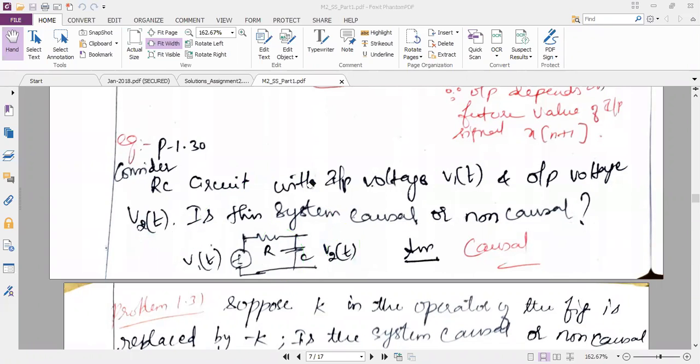For a system to be causal, it should obey one of the conditions: one condition is past and the other is present. Out of the two conditions, it can obey any one; not always both need to be satisfied. So for this problem, the present condition is satisfied, so this system is causal. Am I clear?